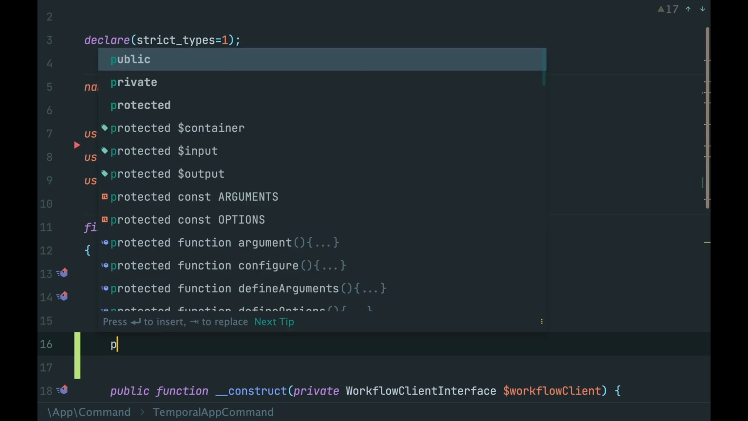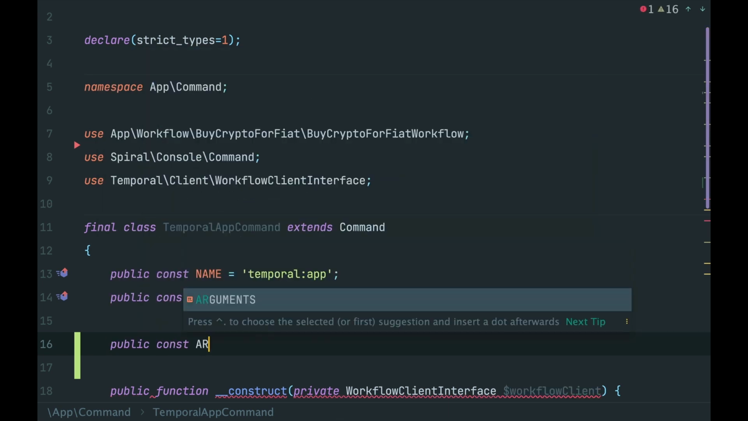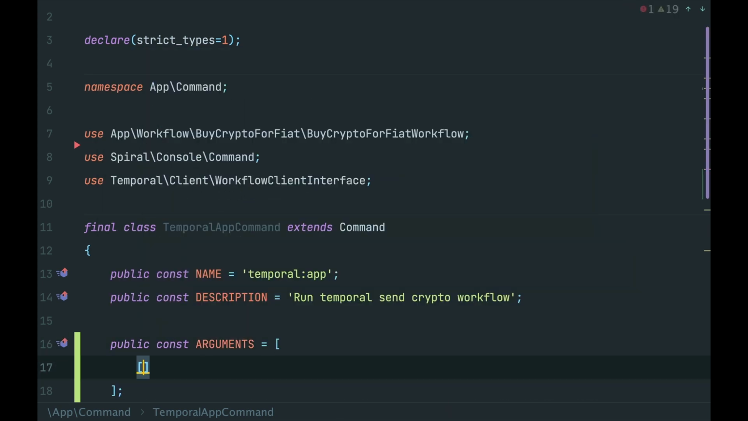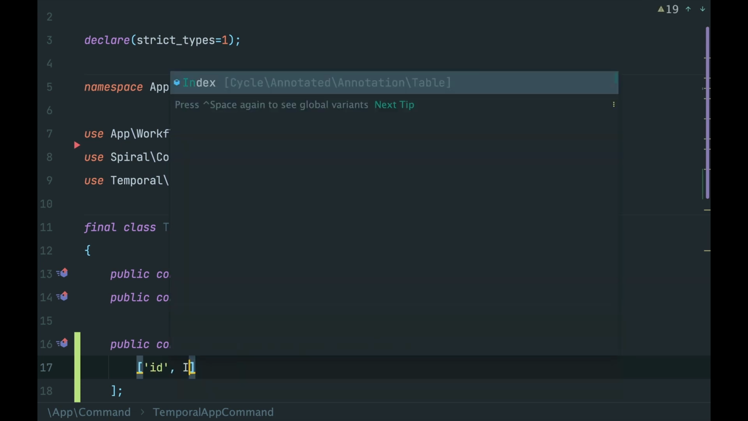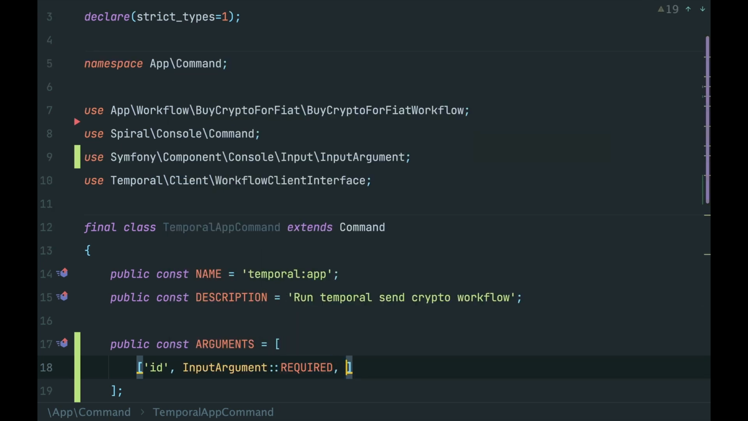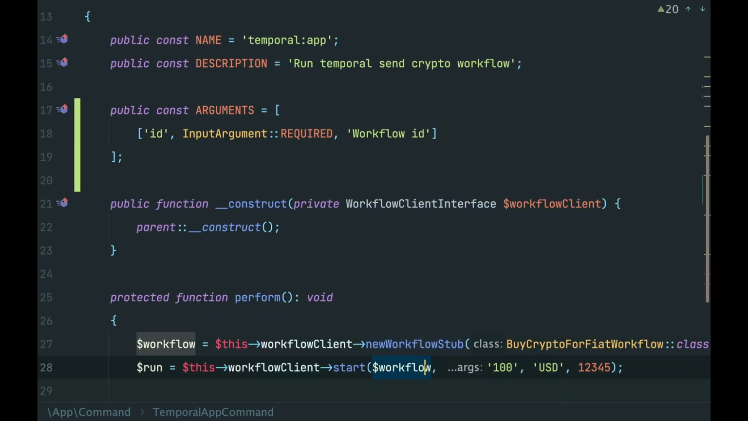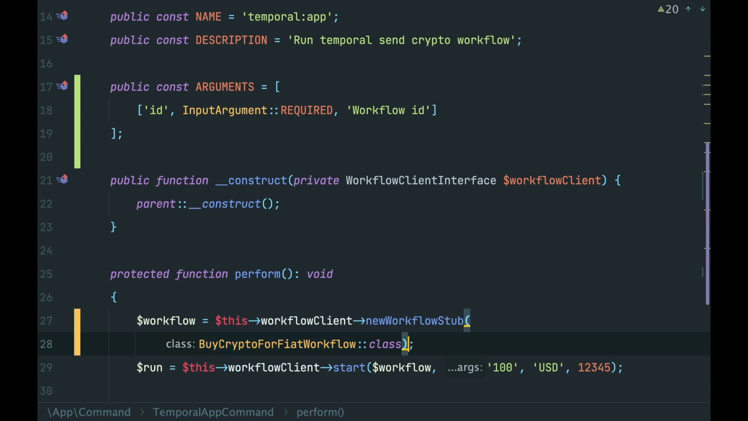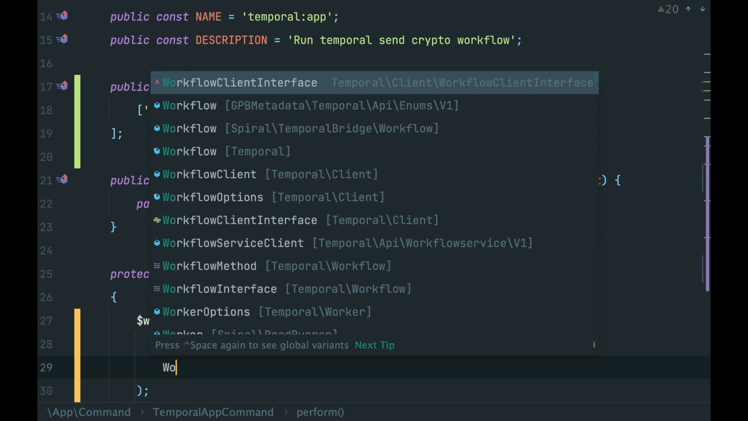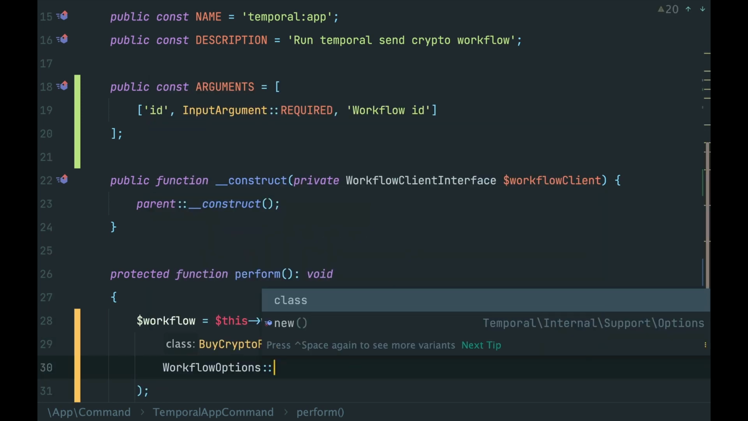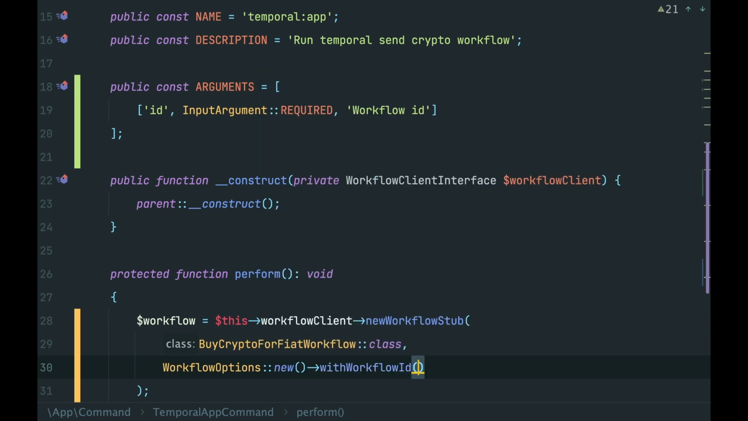Let's change the command that starts our workflow. We define an argument, name ID, it is required, and it is a workflow ID. Then here, when we create a new workflow, we can provide workflow options and with workflow ID. Let's say buy crypto for fiat and ID that we provided as an argument.